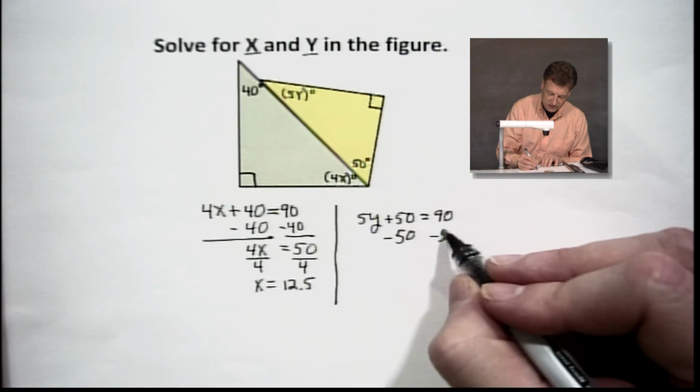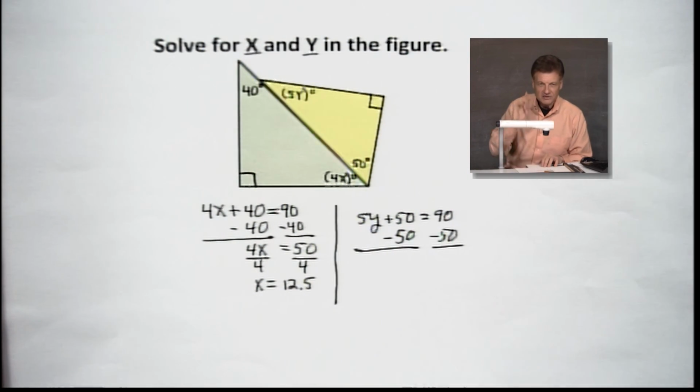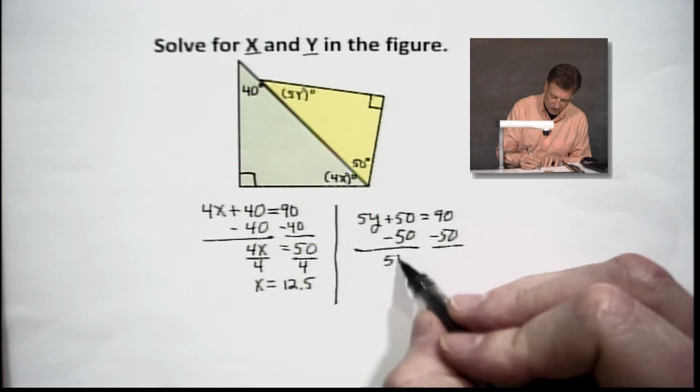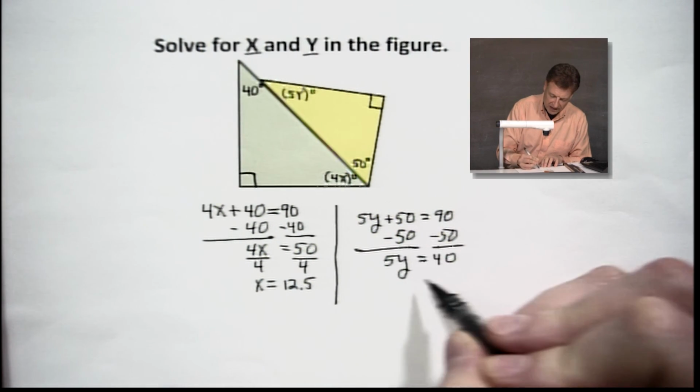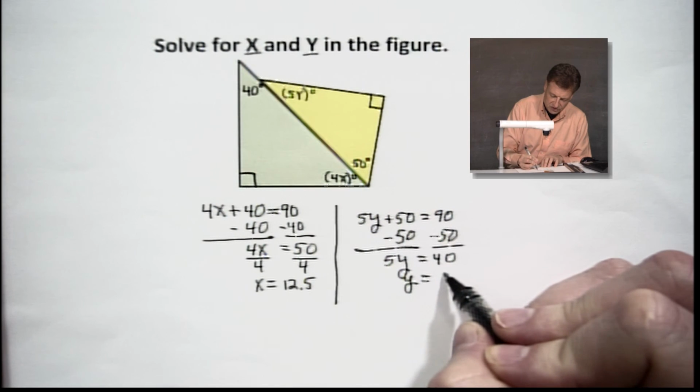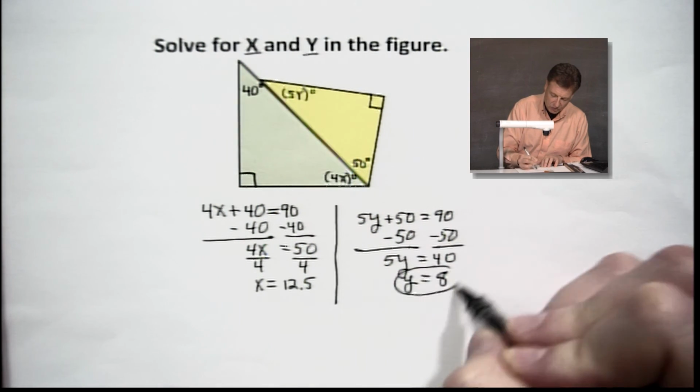And that's what we're going to do. We're going to subtract both sides. Good old friend called subtraction property of equality. And we got 5y equaling 40. And our y value, my friends, is equal to 8. That's what we're looking for.